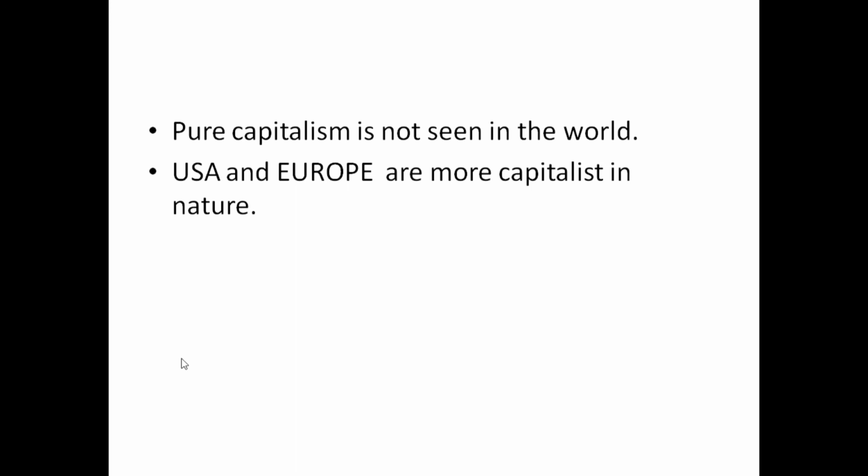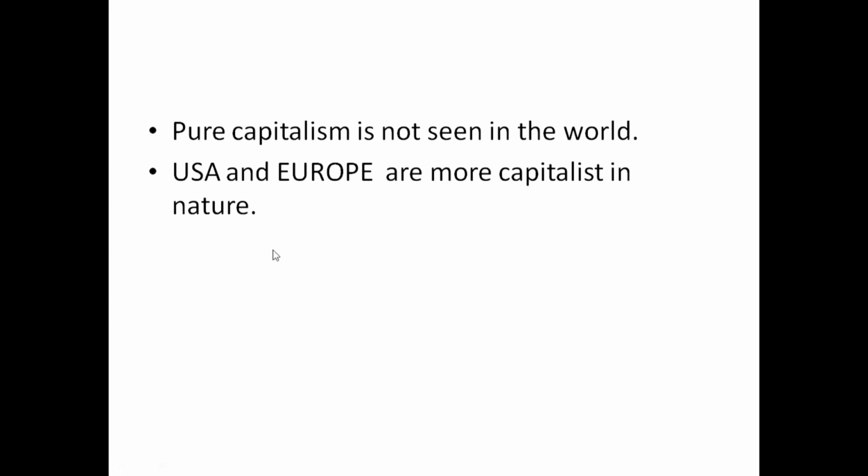But pure capitalism is not seen in the world. It is not at all possible because government has assumed an active role in economic development. It is very important because government plays an important role in economic development because it has to promote the welfare of the people and it has to regulate the economic activities of business firms. So government intervention is found in all economic activities. So you cannot find a pure capitalism where there is no intervention of the government.